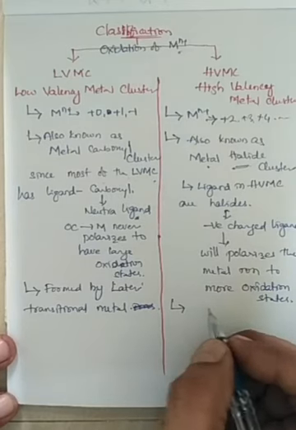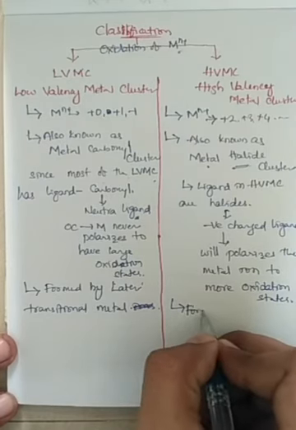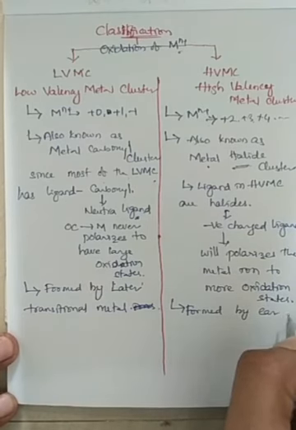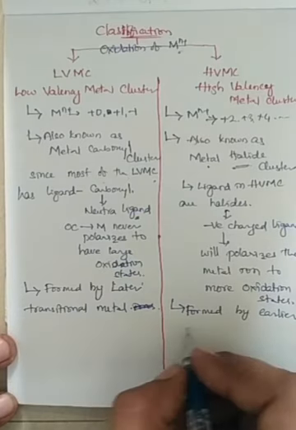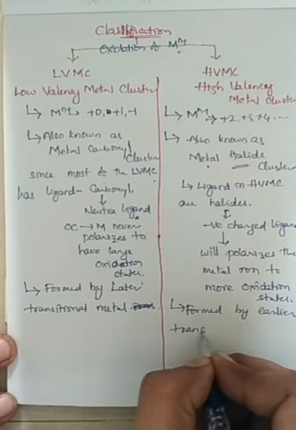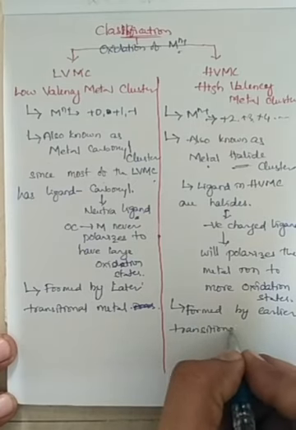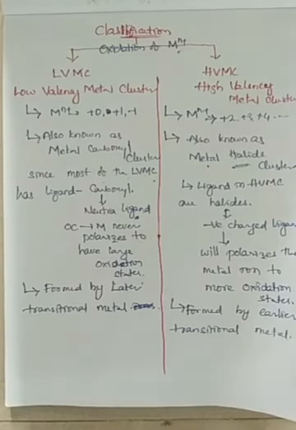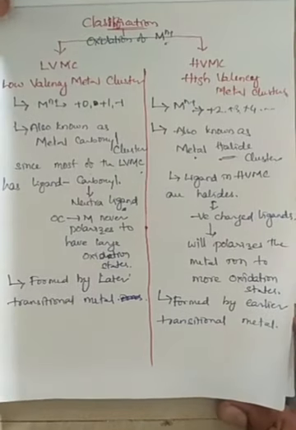High valency metal clusters are formed by earlier transition metals. You know what is meant by earlier and what is meant by later, at least that you know, right?